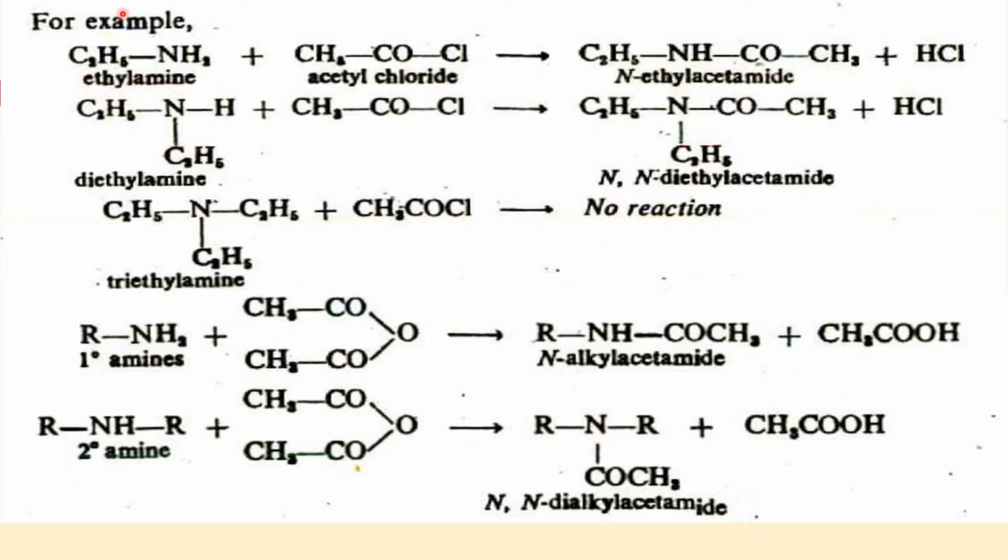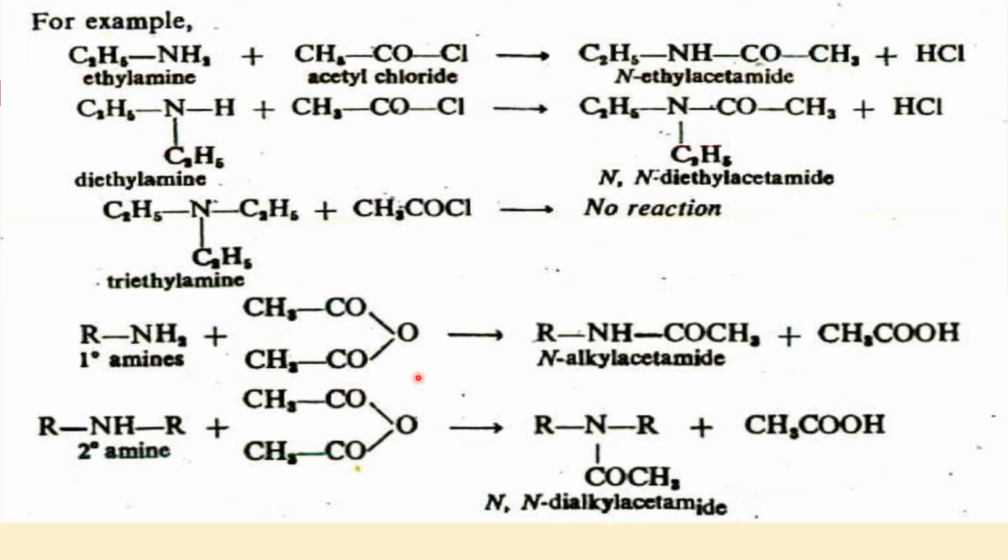This is the reaction. Suppose ethylamine, if I have acyl chloride, I will get N-ethyl acetamide. Then suppose I have a secondary amine, and in doing so this HCl will be replaced, so I will get N,N-diethyl acetamide. And similarly, if I have a triethylamine, my reaction will not occur.